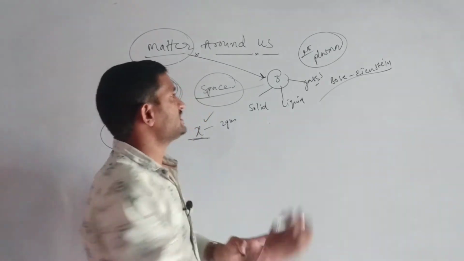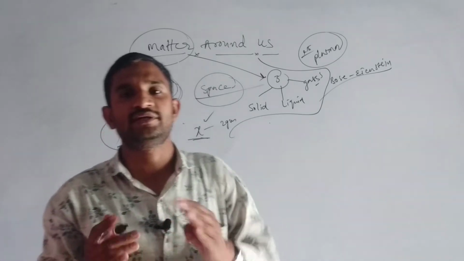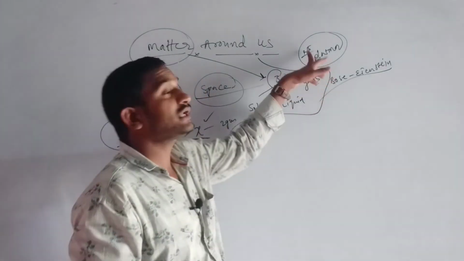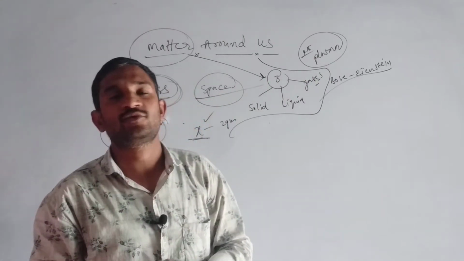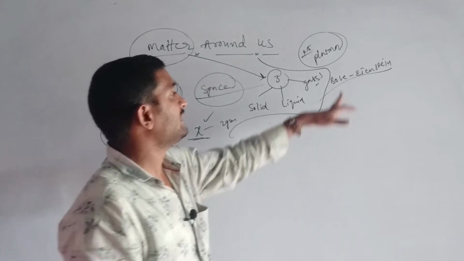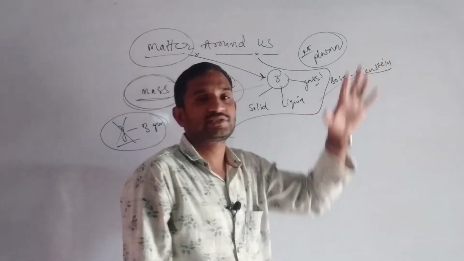According to our subject, we just have to remember only 3 states of matter: solid state, liquid state and gaseous state. But according to your biological science subject, the 4th state of matter is plasma state. The 5th state of matter according to science and technology is the Bose-Einstein state.